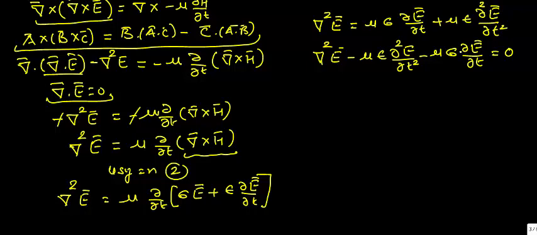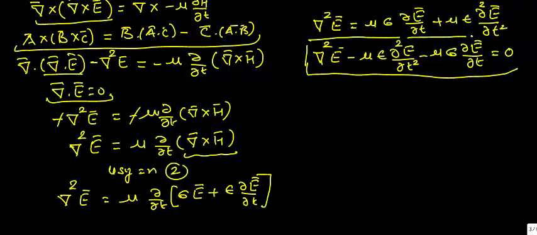Now similarly we can also write the similar type of equation in terms of H. It is also the equation of an electromagnetic wave moving in the conducting medium, and similarly, if we are interested to find the equation in terms of H, then we can find it by taking the curl of equation second.